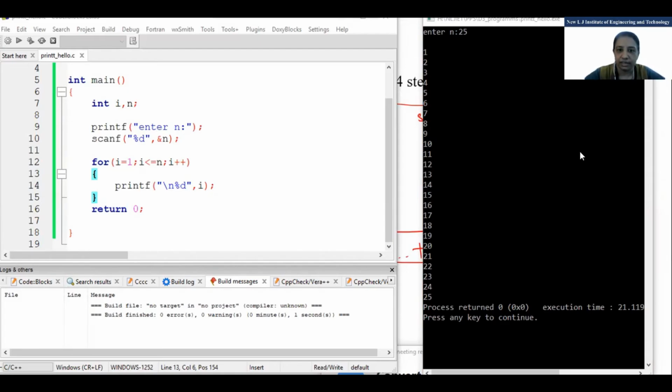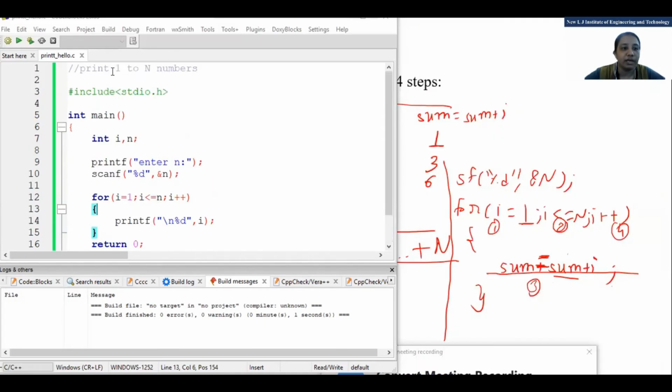Fine. So now we will do the sum of 1 to n numbers. In this program only, in this file only, the sum of 1 to 10 numbers.